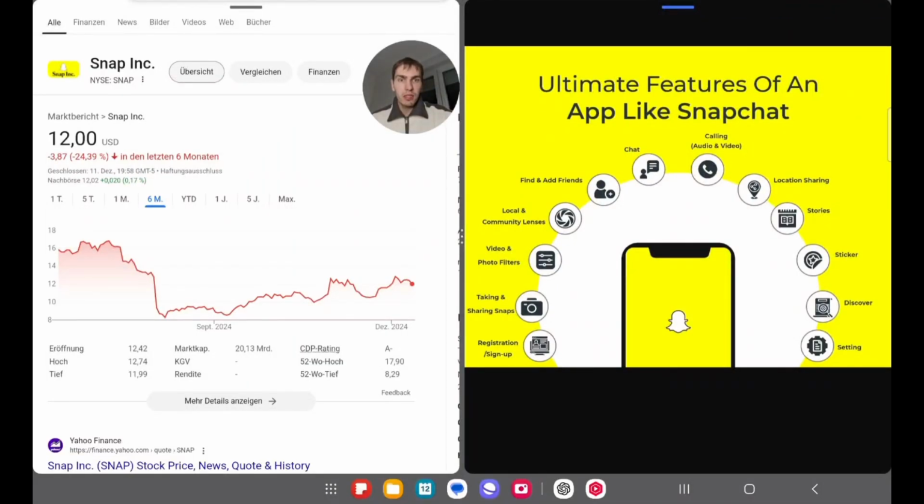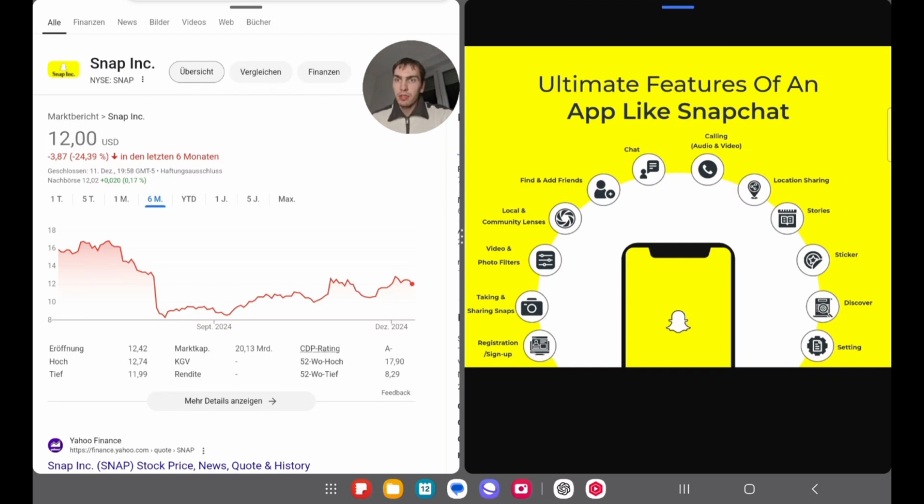Today I would like to analyze Snap Inc., also known as Snapchat. The function of Snapchat is you can create pictures and videos, share them with other users, or share them in your own story. You can also use the calling option, which lets you do audio and video calls. You can share your location, and you can also use the stickers. So I think it has similarities to TikTok because you can watch a lot of short videos there.